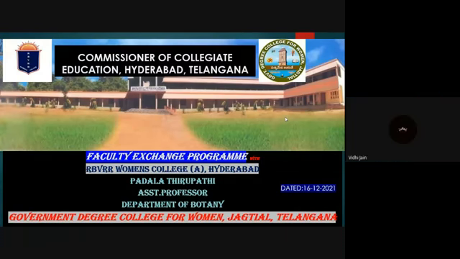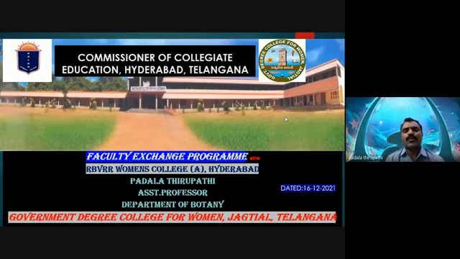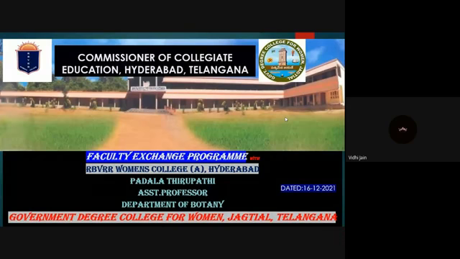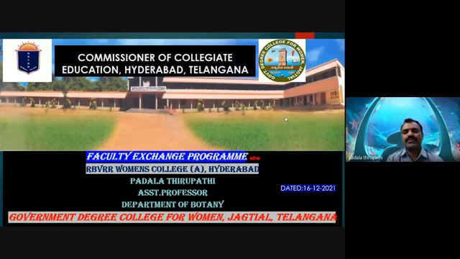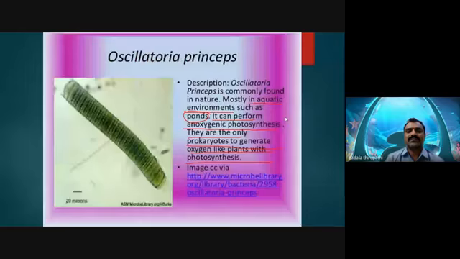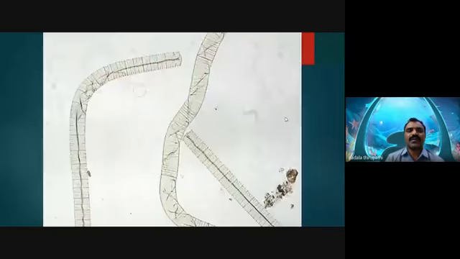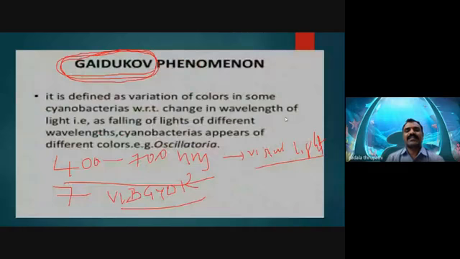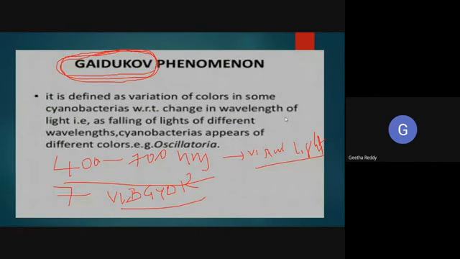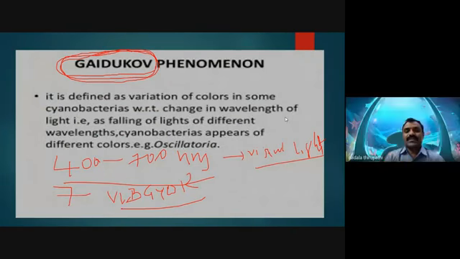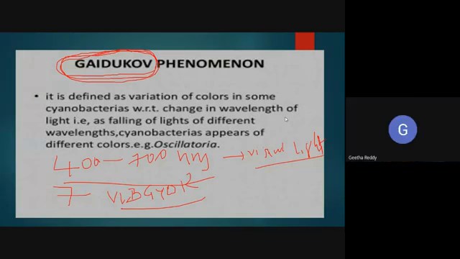Have you heard about the term Gaidukov phenomenon? No, sir. See here, the Gaidukov phenomenon is the change in color of blue-green algae due to different wavelengths of light.